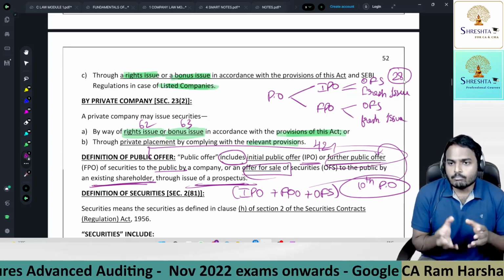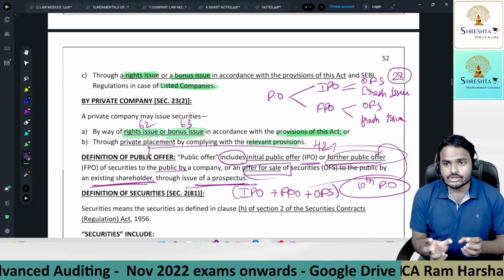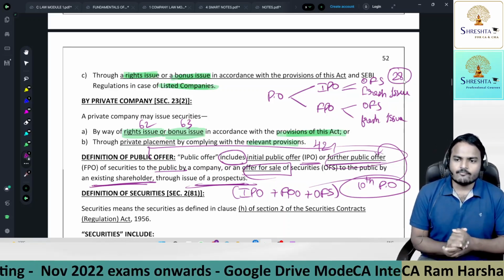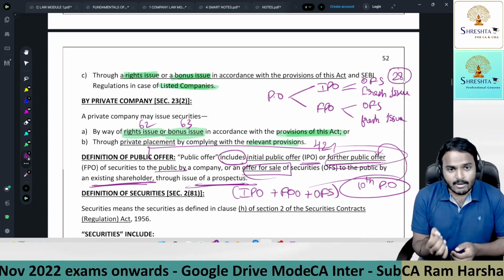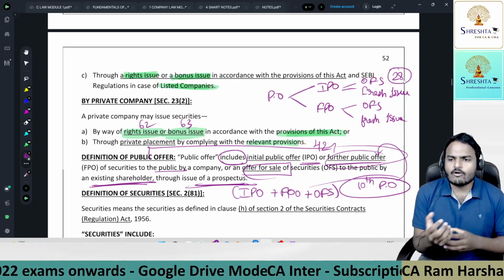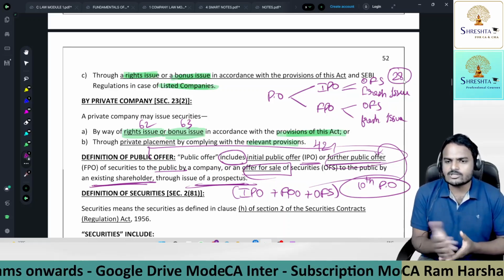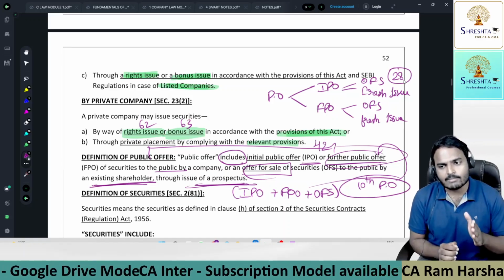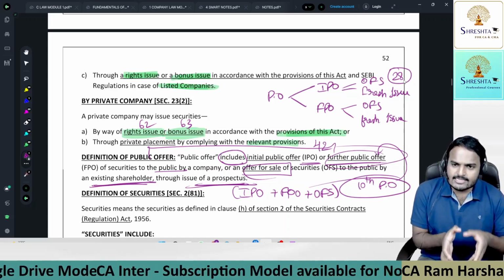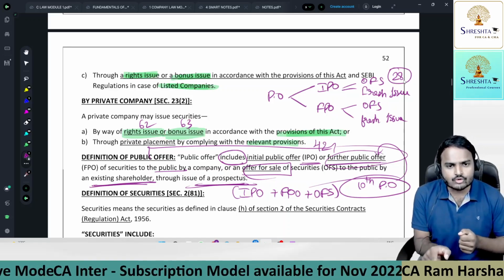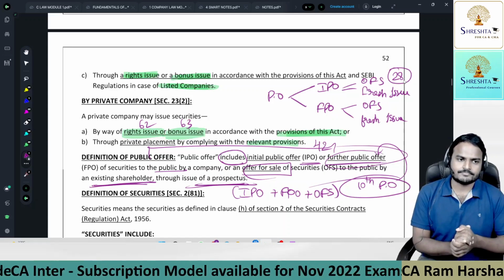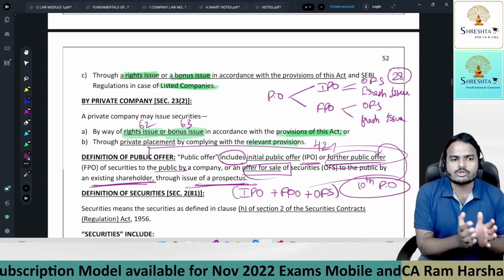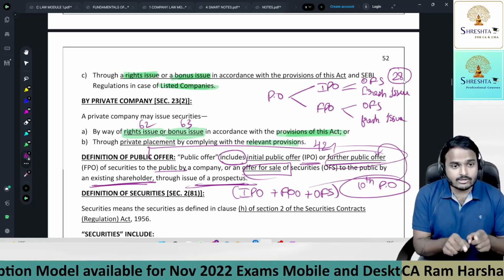But both these elements, OFS and fresh issue, are covered under public offer. So let us consolidate. When is a prospectus required? When the company is making a public offer. So what is the definition of public offer? Public offer not only covers initial public offer but also covers further public offer. And each and every public offer not only covers fresh issue but also offer for sale. Under offer for sale, the company will take shares from existing shareholders and offer those shares to the public. So for that also a prospectus is required.